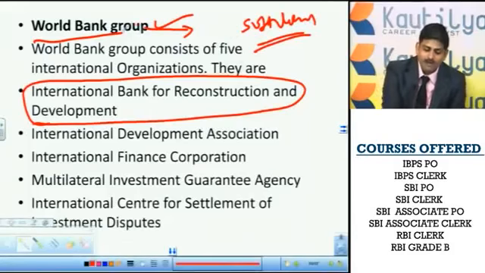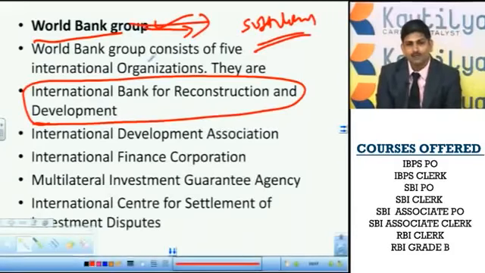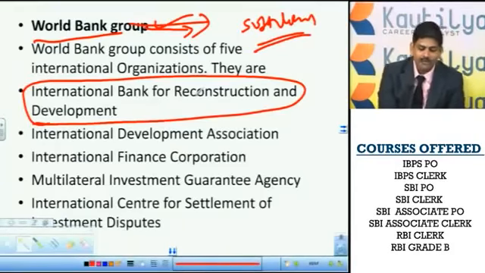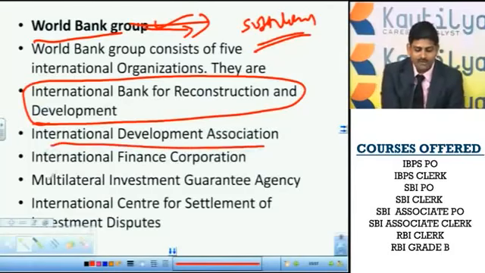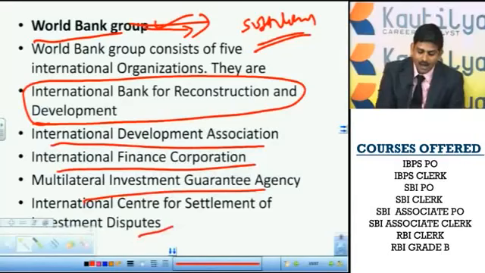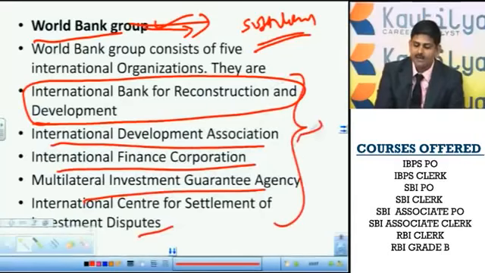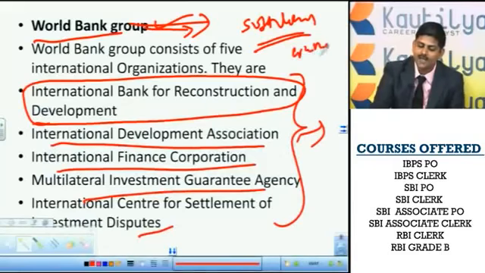The World Bank gives soft loans in order to promote or increase trade in the nation or to help the nation financially. The 5 organizations include the International Bank for Reconstruction and Development, the International Development Association, the International Finance Corporation, and the Multilateral agency, and the World Bank has its headquarters in Washington.